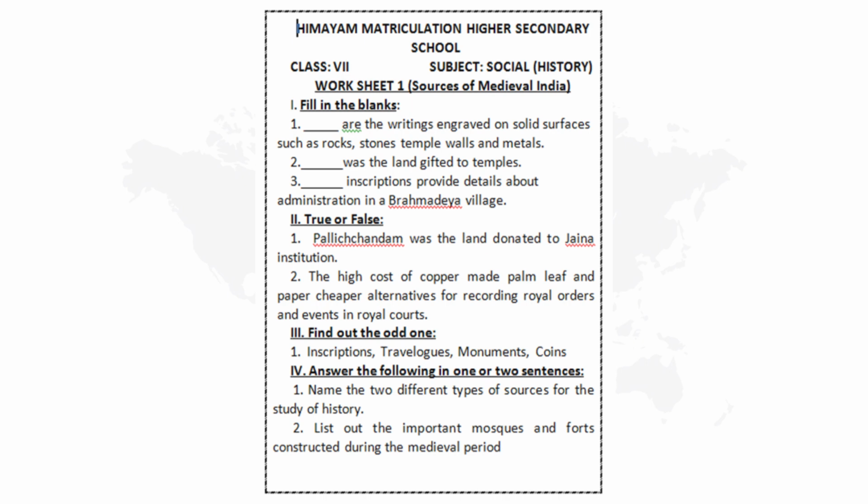Good. Fourth Roman letter is, answer the following in one or two sentences. First question, name the two different types of sources for the study of history. We classified sources into two types, isn't it? What are the two sources you have to write. And list out the important mosques and forts constructed during the medieval period. I gave the list of mosques and also forts that you have to write. So find the answer for all these questions and write it in your note.